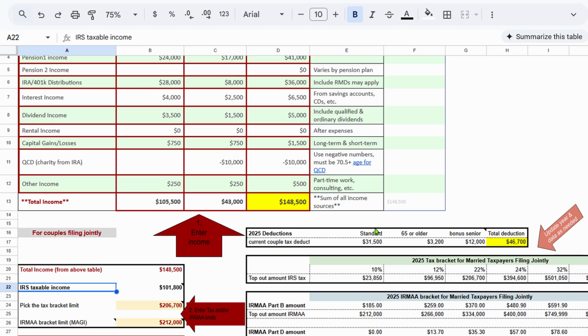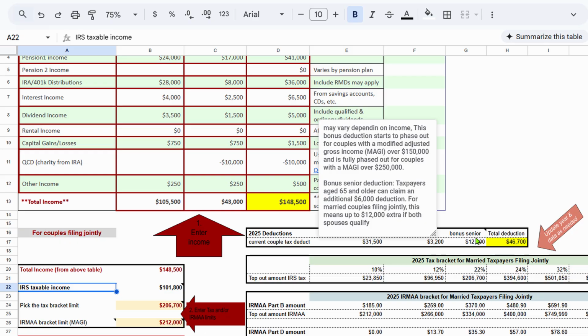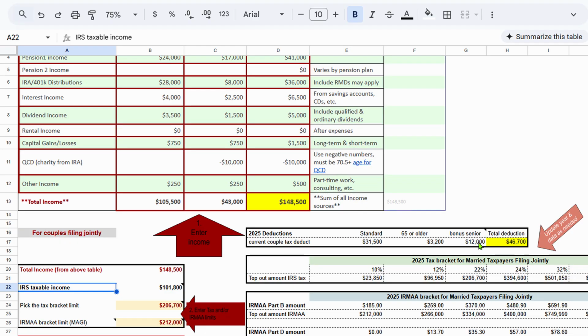For standard, it's $31,500. If you're 65 and older, as a couple, you can add 32. And you may recall in 2025, there was a bonus senior deduction, and that was $6,000 each. So that gives you a total of $12,000 for the bonus, giving you a total deduction of